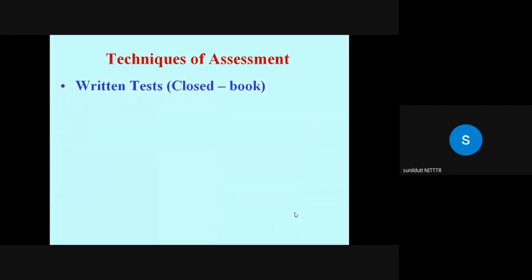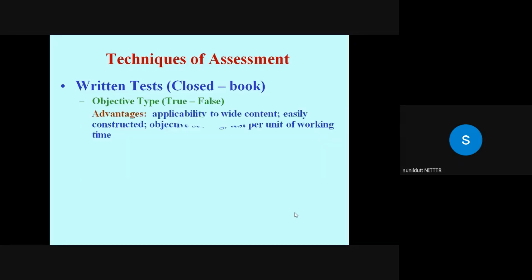Then comes written test, closed book. We have objective type item, so true and false. So one statement is given, followed by two responses, either true or false, yes or no, agree or disagree. Okay. So the advantages are that you can cover more content through these questions because hardly student has to read it and then tick mark.